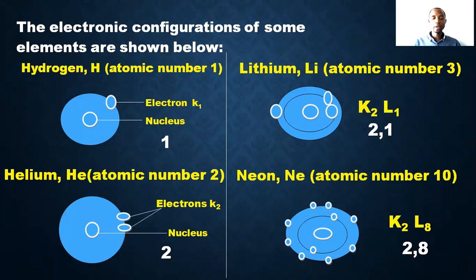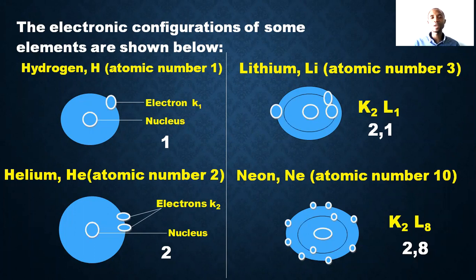Okay, number two, we have helium. Helium is two. You can see two electrons at the outermost shell, which is also the same K shell, K2. K2 means that it has two electrons in that K shell, the first shell. Lithium, we have K2L1, which means that inside the first shell we have two electrons, and in the second shell we have one electron. That is why we put K2L1.